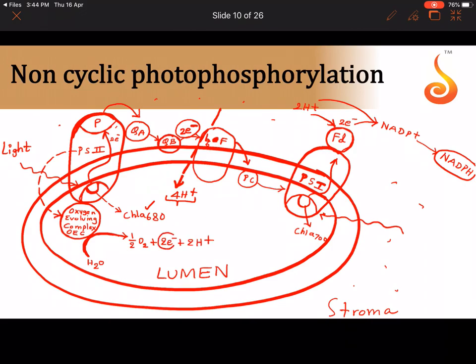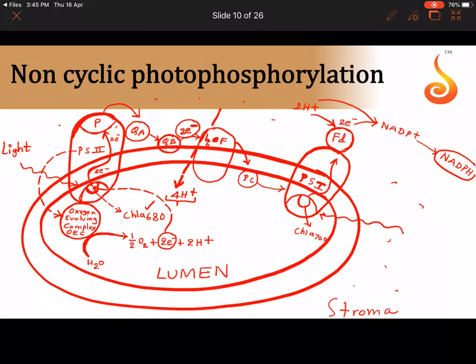Now what will it do with these electrons? Now remember that when light fell onto chlorophyll A, it gave out 2 electrons. So now it is in short of 2 electrons because it has given away the 2 electrons. So these 2 electrons will fill the gap which is created in the chlorophyll A molecule that has now become oxidized. So whatever electron the chlorophyll A 680 lost, it will be replenished with these 2 electrons.